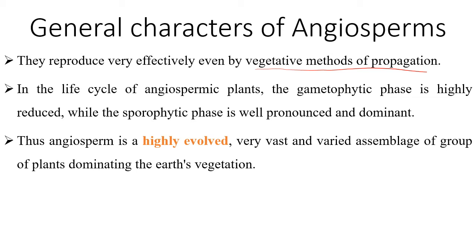Various methods are there. In life cycle of angiospermic plant, the gametophytic phase is highly reduced, means short term, while sporophytic phase is well pronounced and dominant, which is long time. Thus, angiosperm is highly evolved, very vast and varied assemblage of group of plants dominating the Earth's vegetation.